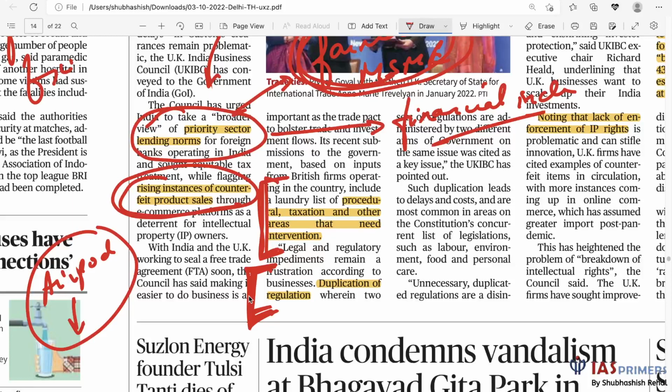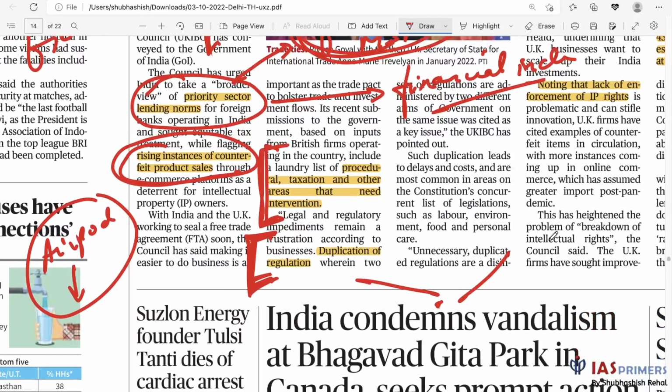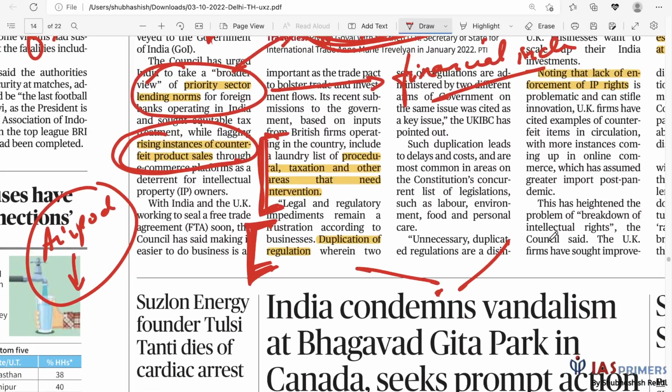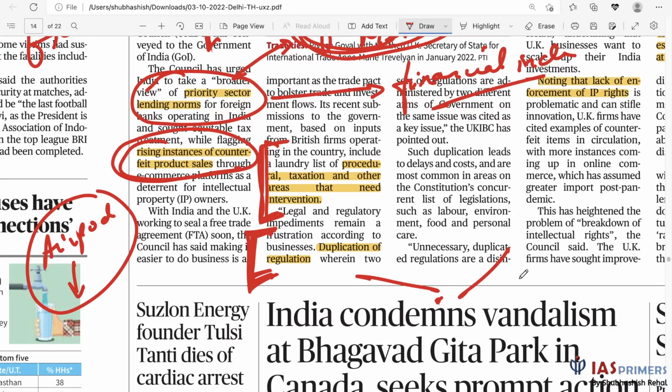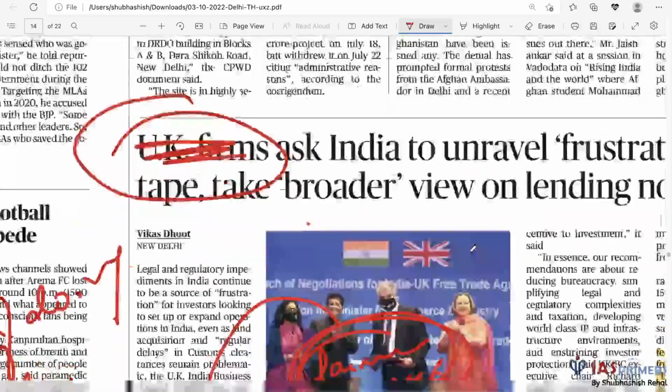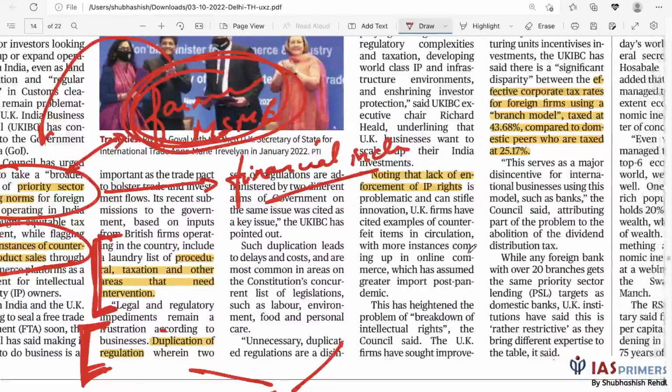In fact, we should have one regulatory body. We have multiple regulatory bodies, and sometimes multiple regulatory bodies are looking into the same person on the same subject. That increases delays and cost, because obviously two people are auditing you, two people are looking into you, and you have to do double the work. So that is the issue.